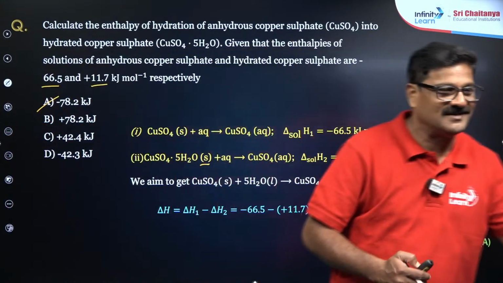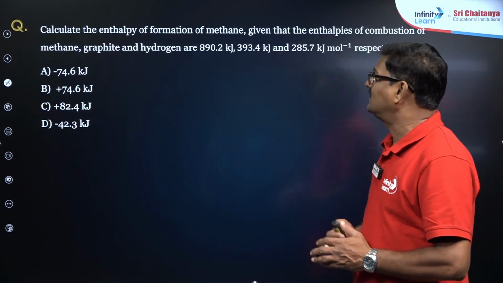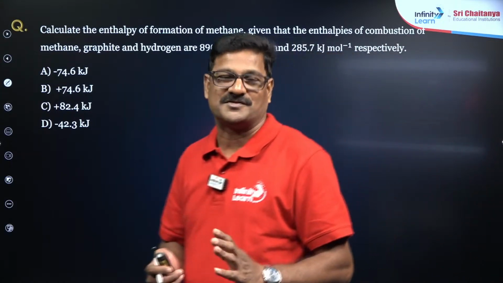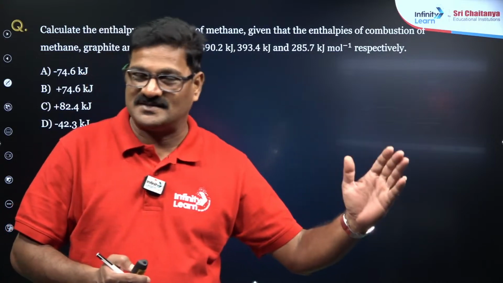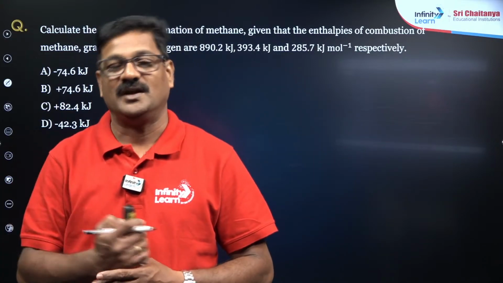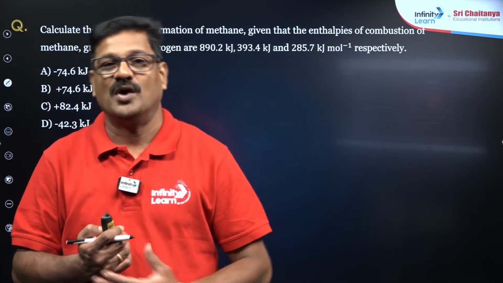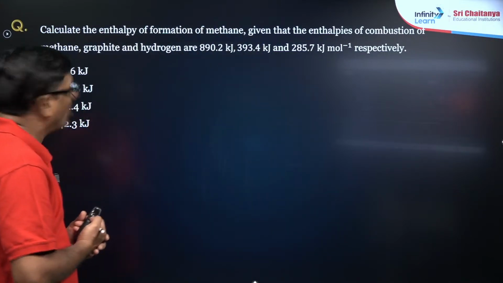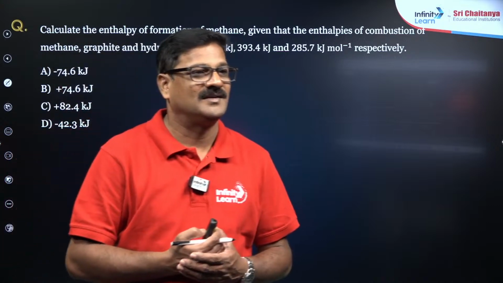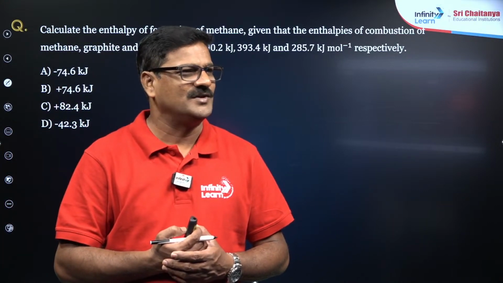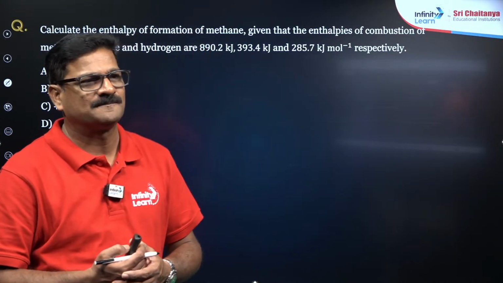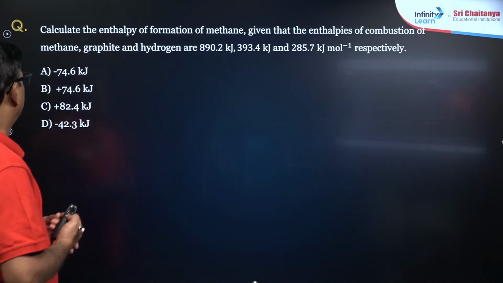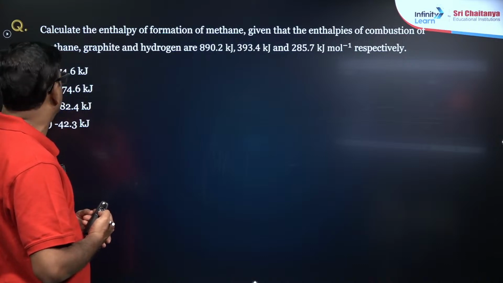है ना? Clear? Right. So calculate the enthalpy of formation of methane. So how do you say enthalpy of formation of methane? So methane is a gas, should be formed from carbon in the graphite plus two hydrogen molecules combining to give rise to methane, the enthalpy of formation. Yes. So their values for methane, graphite, hydrogen are given here.